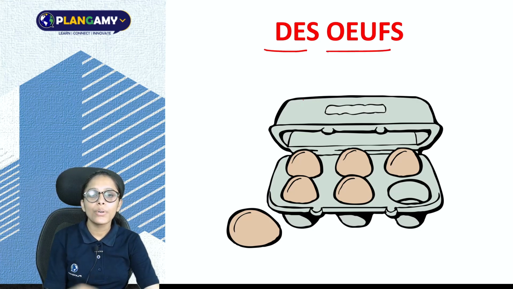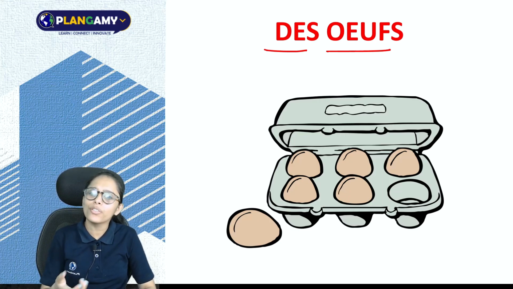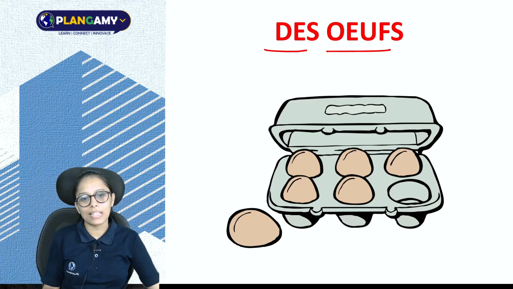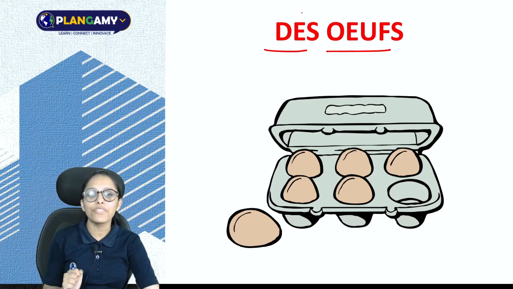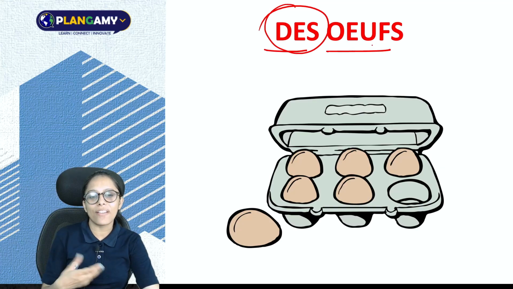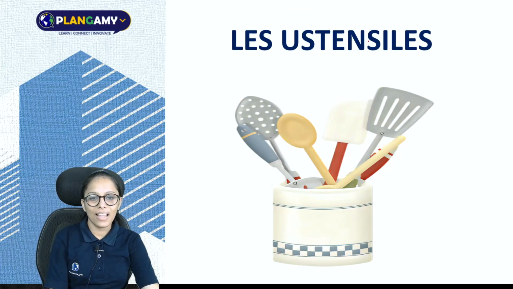Here we are talking about eggs, and eggs in many quantities. Maybe we are talking about 4 eggs or some eggs. This is the reason that I have used des œufs. Des œufs. So far we have learnt about eatable items, les aliments or la nourriture.